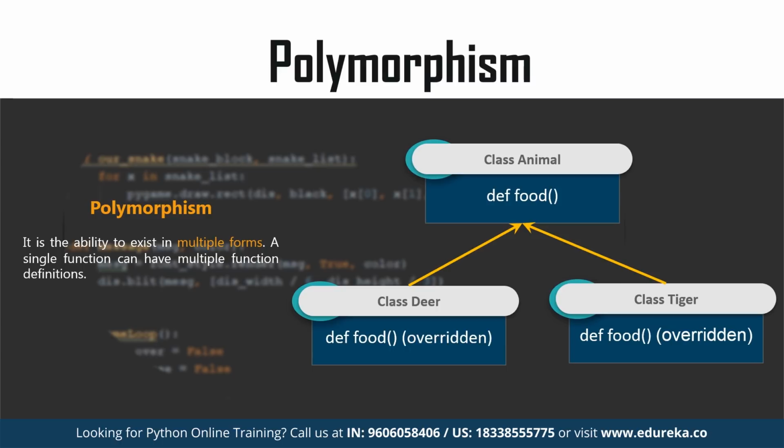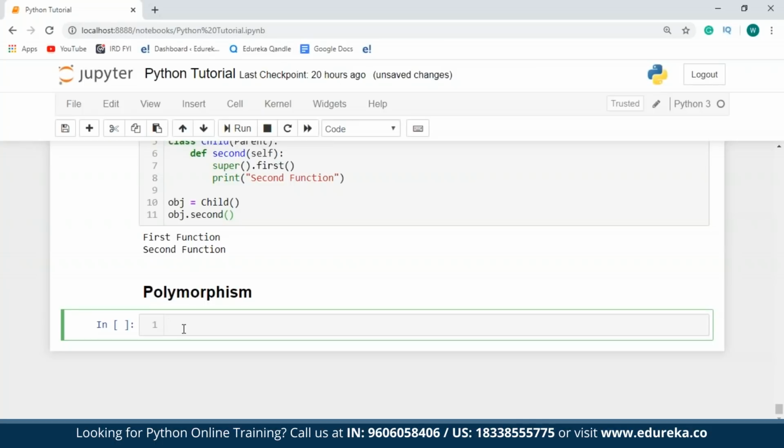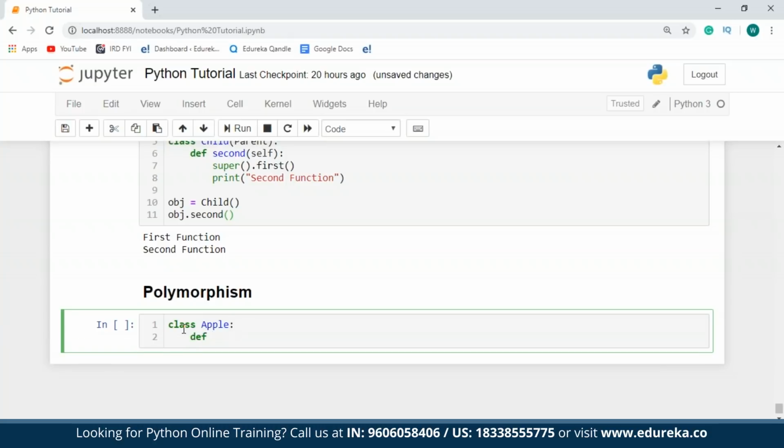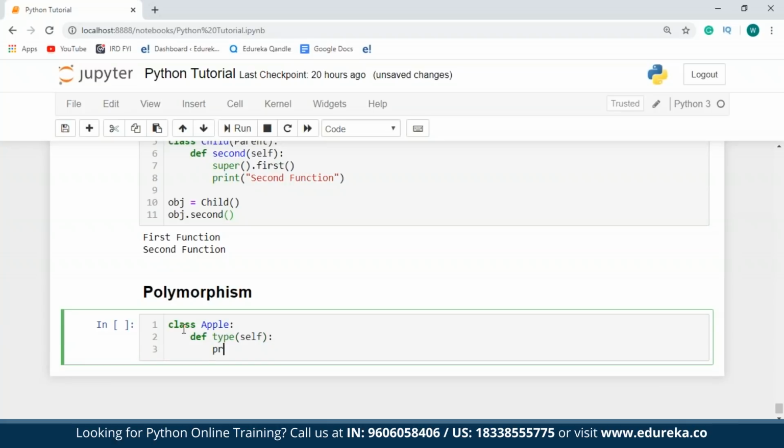So to understand this clearly, I'll get back to my Jupyter notebook and show you all an example of this. So I'm going to have different classes which will have functions with the same names. So let me just define a class called apple, and this class will have a function called type. Within this, I'll just have a print statement that is going to tell me if this is a vegetable or a fruit. So as we all know, apple is a fruit. I'll just type in fruit.